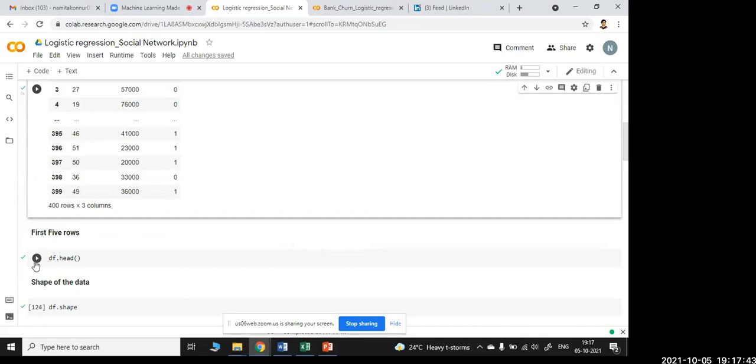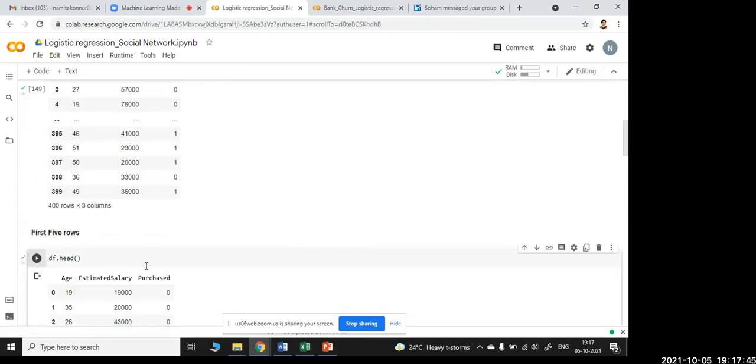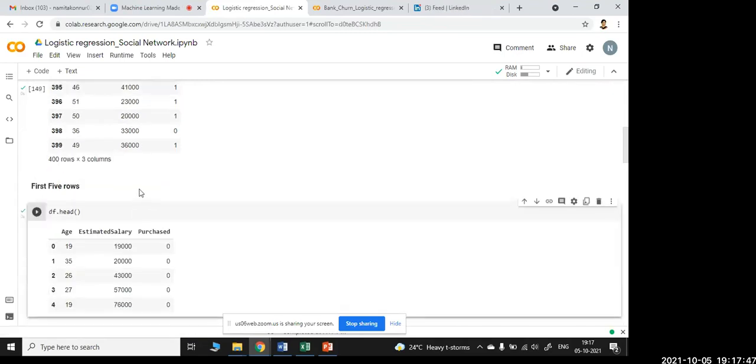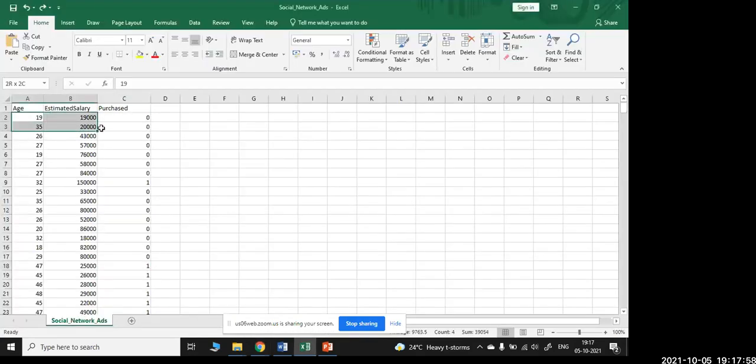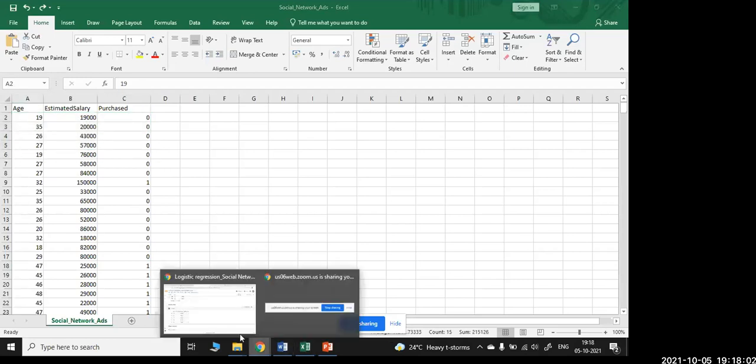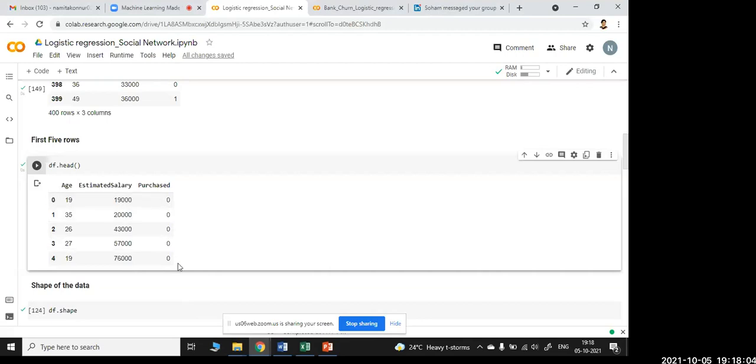When I use df.head, I get the first 5 rows of data which is there in the Excel sheet. You can see them here: 19, 35, 26, 27, 19. These are the first 5 data. And you can see purchase 0, which means these people of this age group are not willing to buy the car.